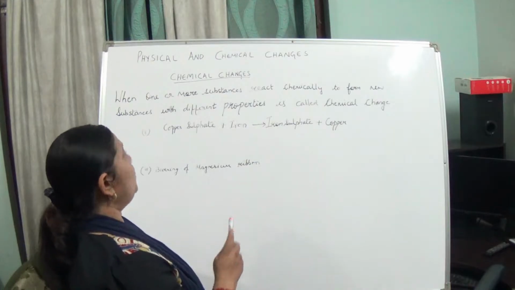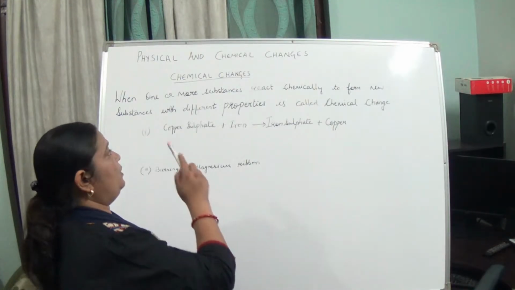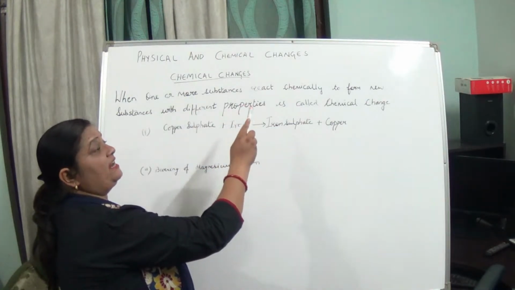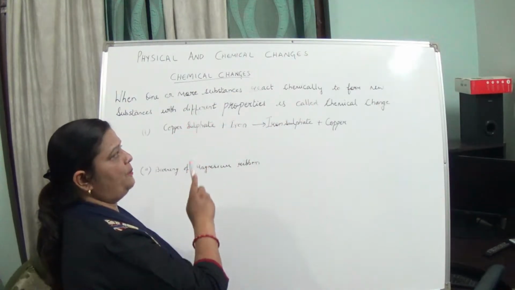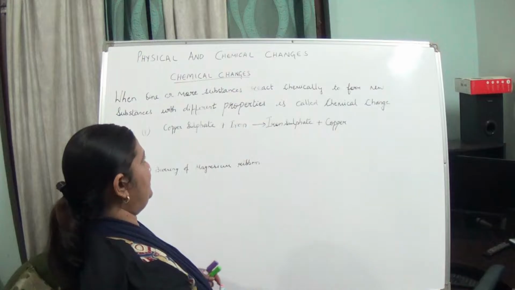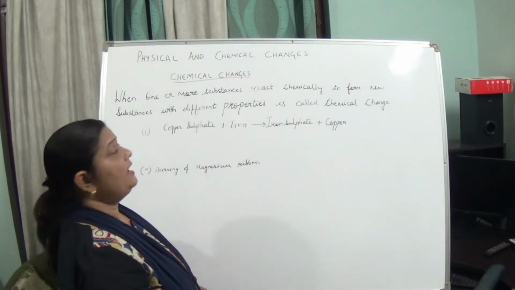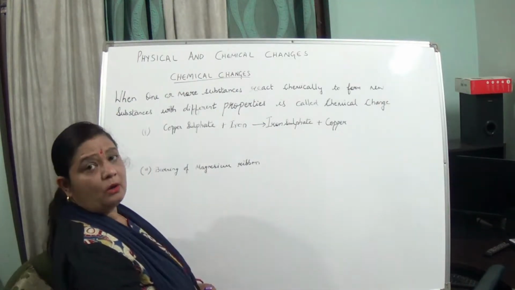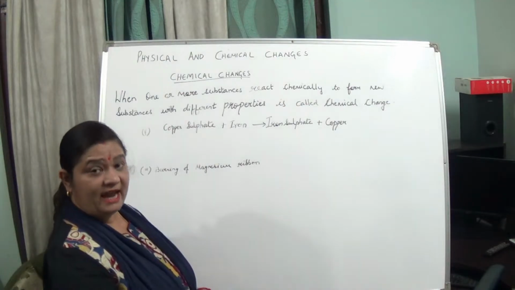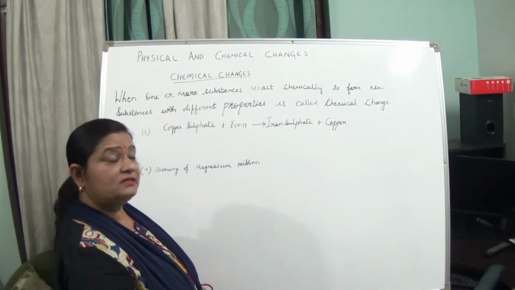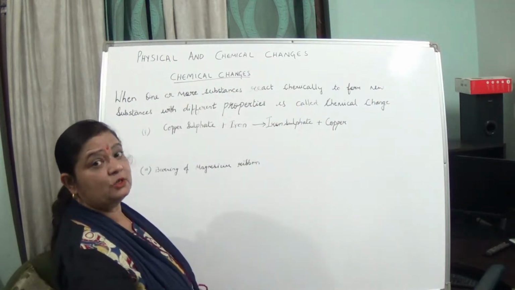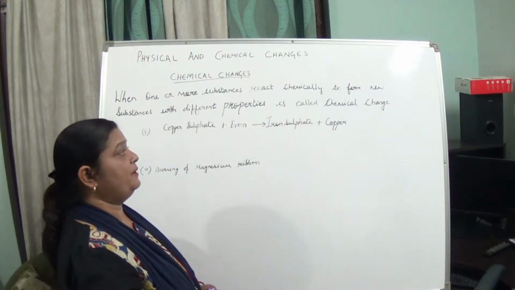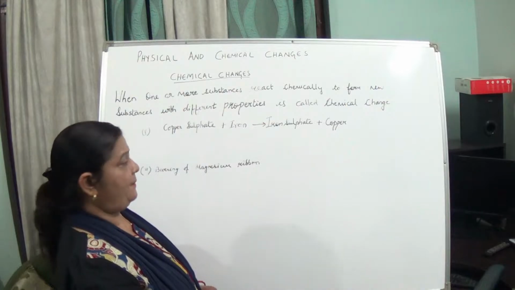Okay. So what are chemical changes? When one or more substances react chemically to form new substances with different properties, it is called a chemical change. It means one or more substances are reacting, some process is going on, and a new substance is being formed which has an entirely different property. This is called a chemical change.